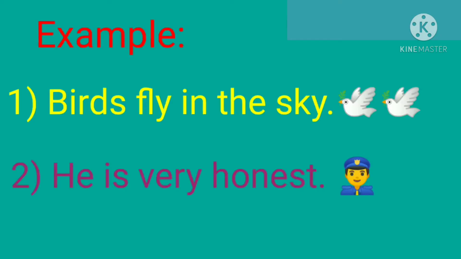For example, number 1, birds fly in the sky. And number 2, he is very honest. Both sentences are stating something and a full stop is placed at the end of these sentences. So these sentences are considered as assertive or declarative sentences.